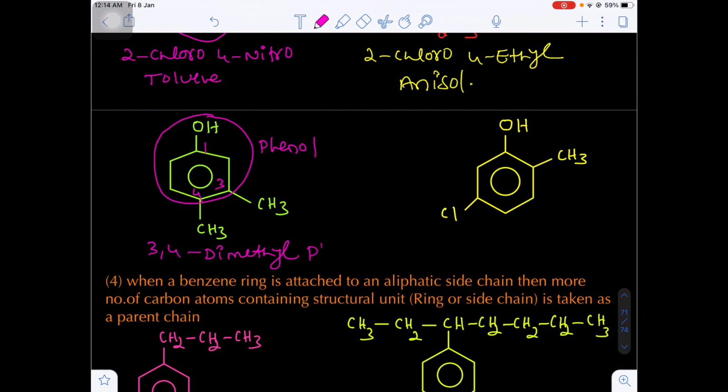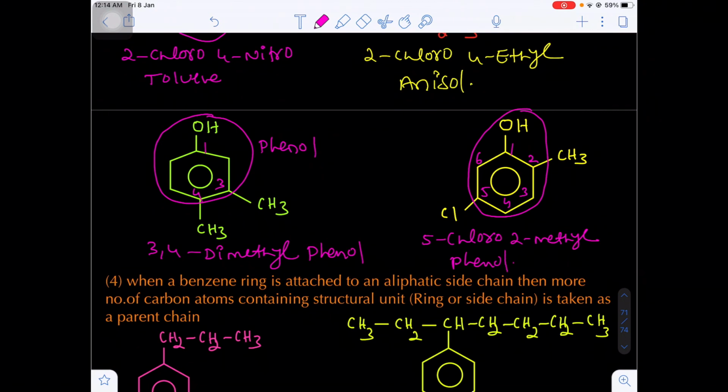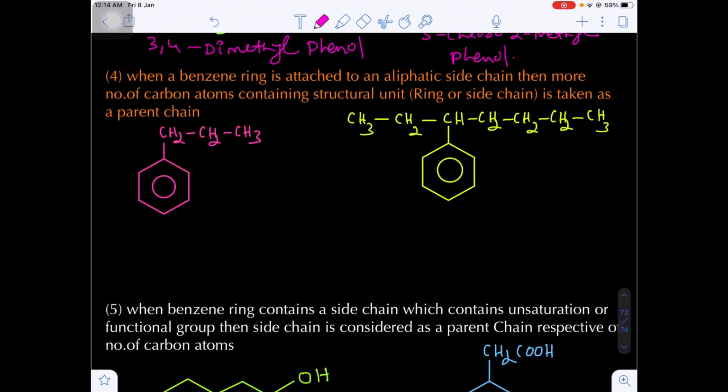3,4-dimethyl phenol, because there is a special name when an OH group is attached to the benzene, the special name will be phenol. Here also this is the special name, the OH group is attached to the benzene, that is a phenol. So this is the first carbon, this will be second, third, fourth, fifth, sixth. Okay. Now on the fifth carbon, chlorine is there, that's why 5-chloro, 2-methyl phenol. Are you getting my point?